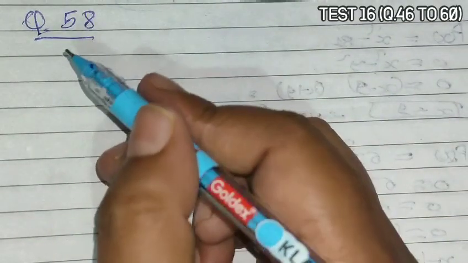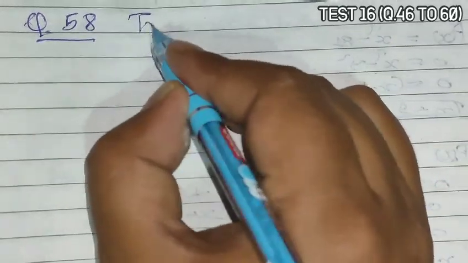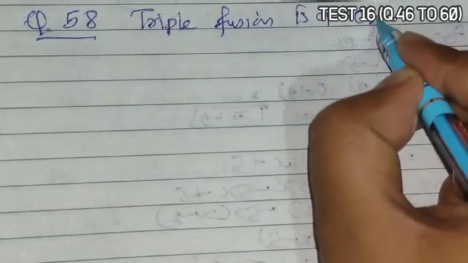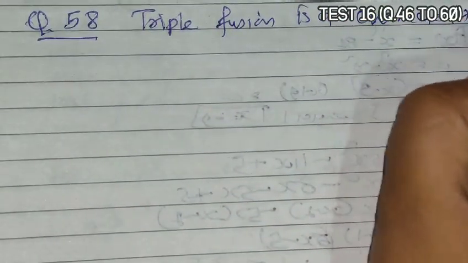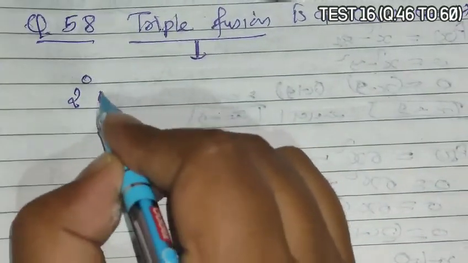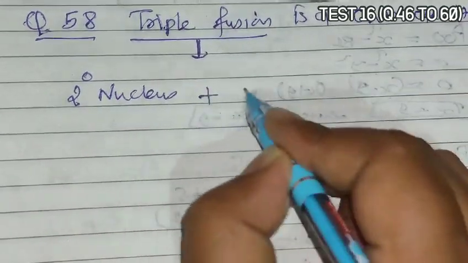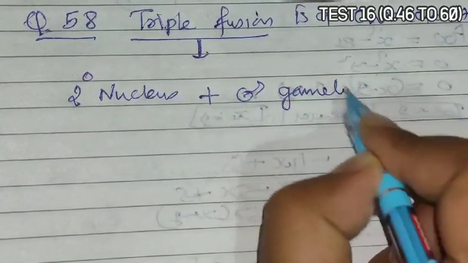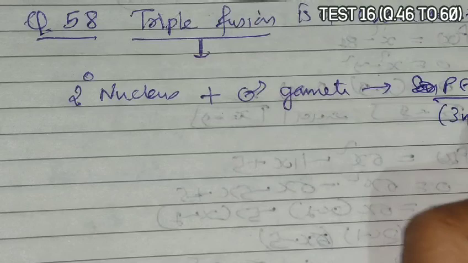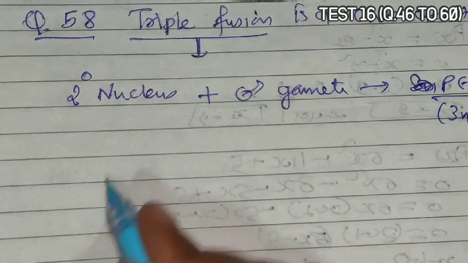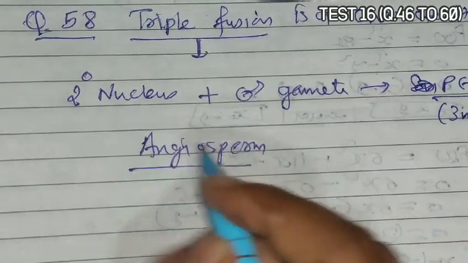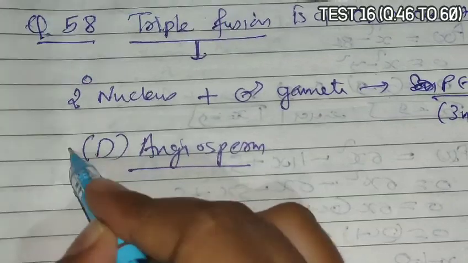Question 58 asks that triple fusion is a characteristic of what. You know that triple fusion is a process in which the secondary nucleus fuses with the male gamete and the primary endosperm nucleus is formed, that is triploid. So this triple fusion is observed in angiosperms, where endosperm forms after fertilization. So D is the correct answer.